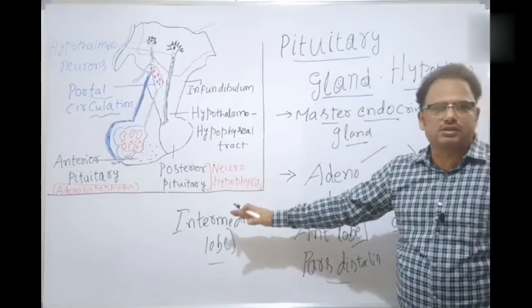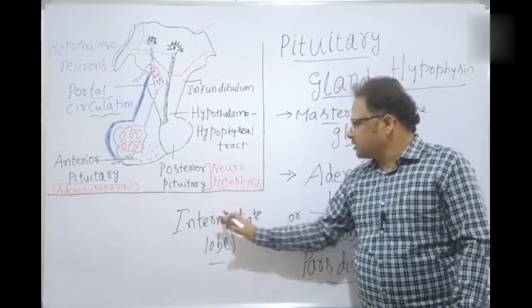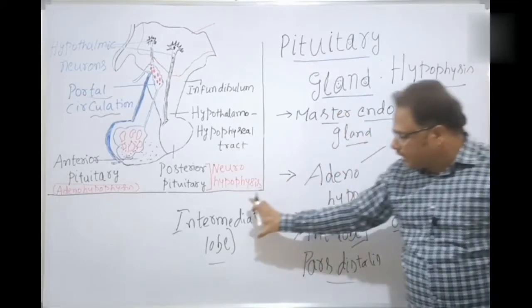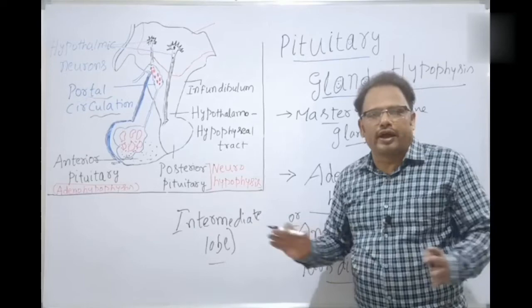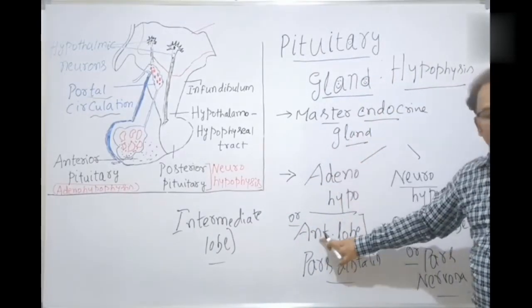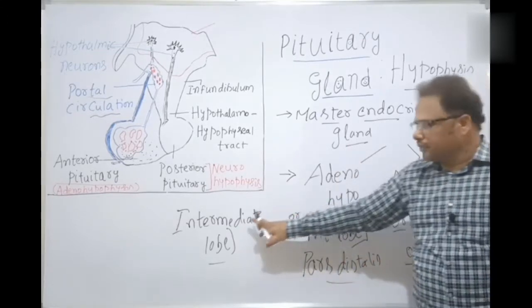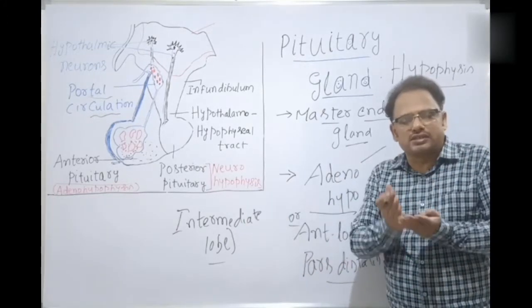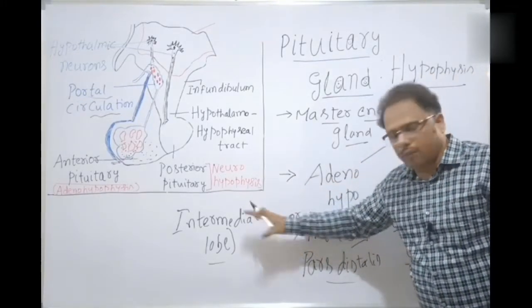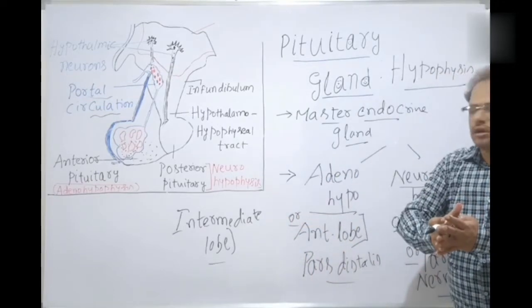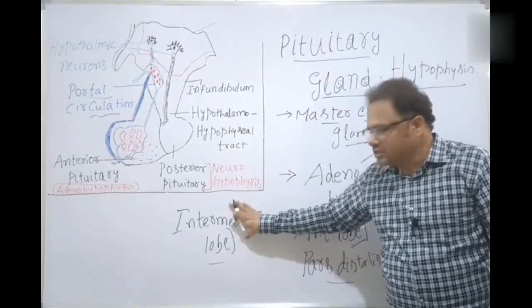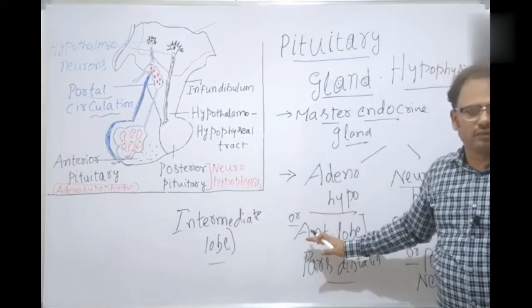Whereas in the higher vertebrates like mammals, including human beings, the intermediate lobe gets atrophied, degenerated, and mixed with the adenohypophysis or anterior lobe. So we can say that the intermediate lobe is almost a part of the anterior lobe.